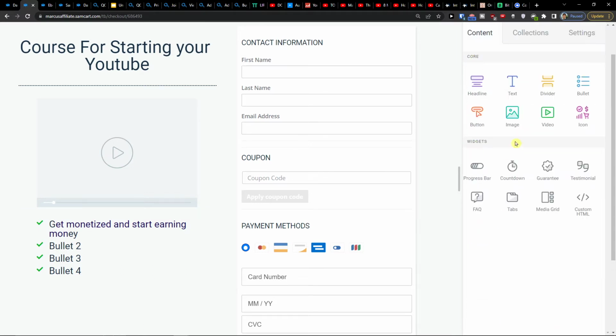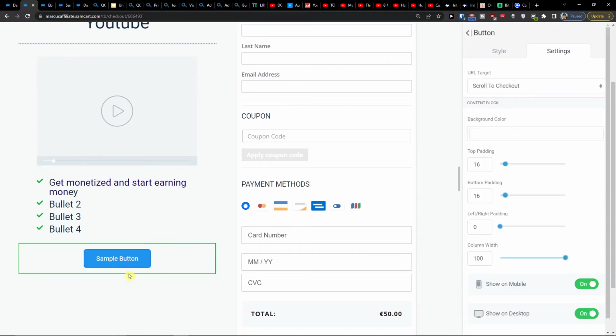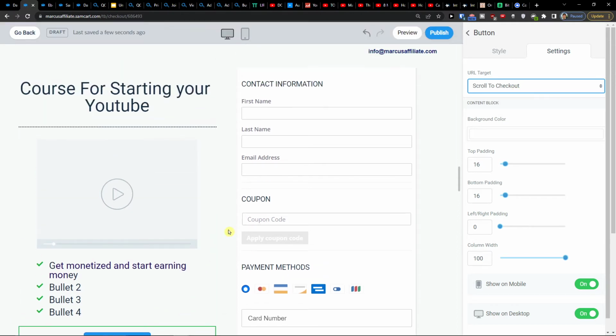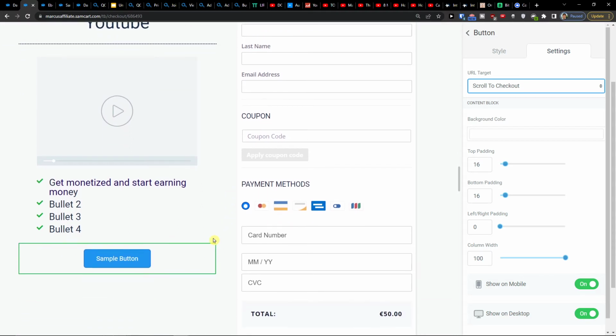Then when we go further, we can add again, let's say, a button. And for the button, you can scroll to checkout, but we don't need the button now because we have the checkout page here. But if I'm going to create a tutorial on how you can create an amazing sales page, you would add it right here.